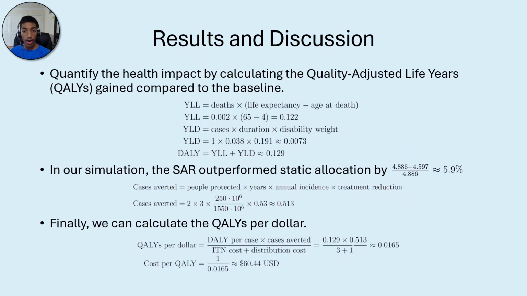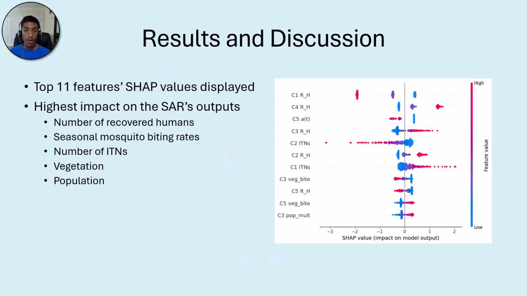Our optimized allocation yields a cost per quality of just $60, far below the UK National Health Service threshold of $33,000, showcasing our exceptional cost effectiveness. Recovered humans, biting rates, ITNs, vegetation, and population were most influential on SAR outputs as visualized from the SHAP values.